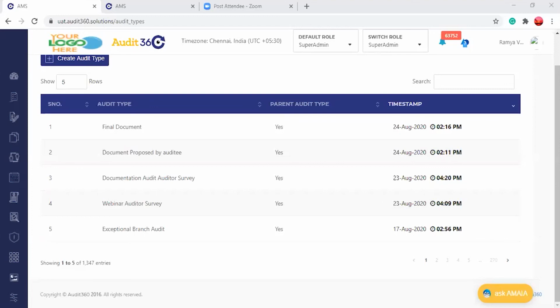Then a clarification on the same thing. So just any policy document that the admin will raise, it will attach itself to the auditor and auditee. Not only to the auditor and auditee, to all users in Audit 360. And just to clarify, the documents are not related to one audit type or a schedule. These are organization level process and policy documents which need to be referred to by the auditors and the auditees.